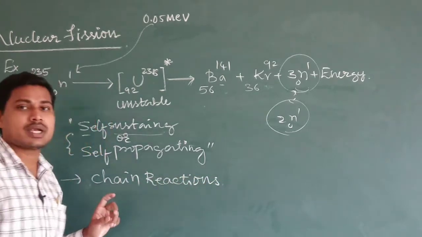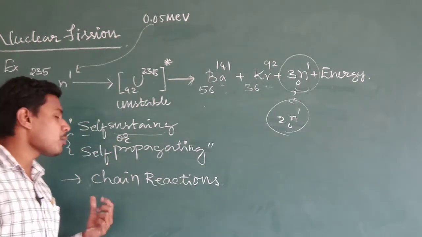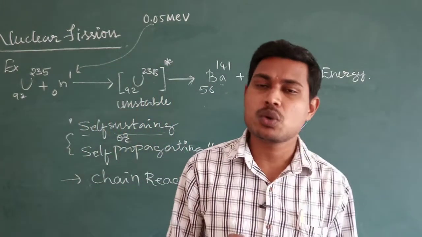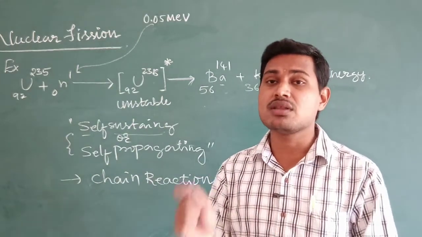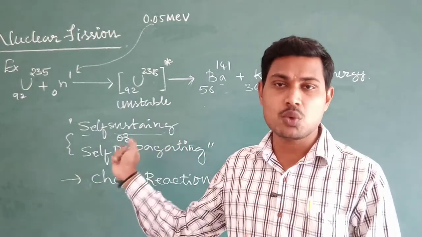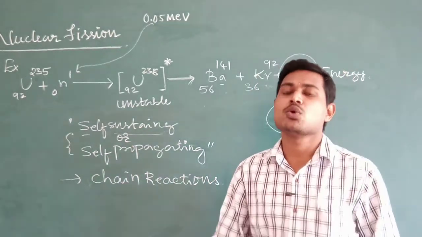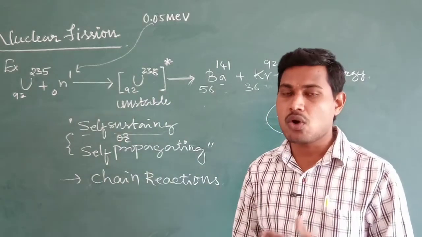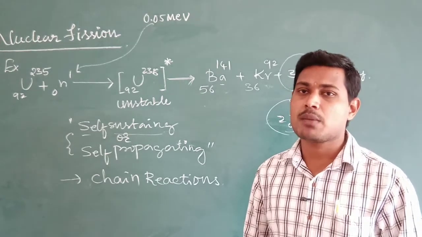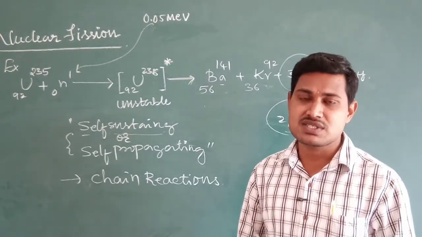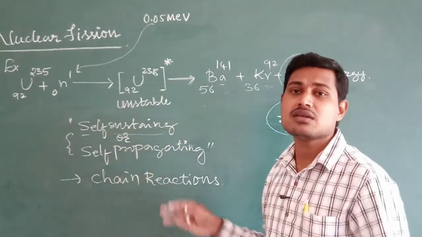Okay, try to understand this. What do we mean by self-sustaining or self-propagating? During the nuclear fission, 2 to 3 neutrons are produced, and these neutrons cause further fissions in the nuclei of a radioactive sample, to release more neutrons. Like this, the number of neutrons increases because of the increase in the frequency of fission. By this, the reaction becomes self-sustaining, or the reaction itself propagates, to have an increase in neutron number.